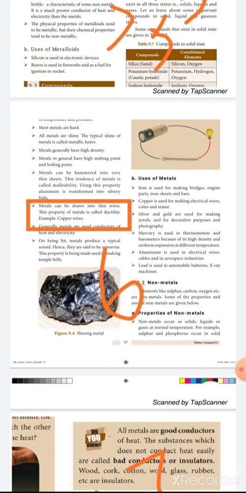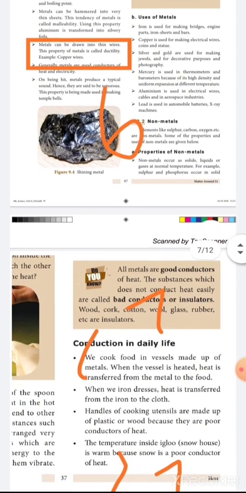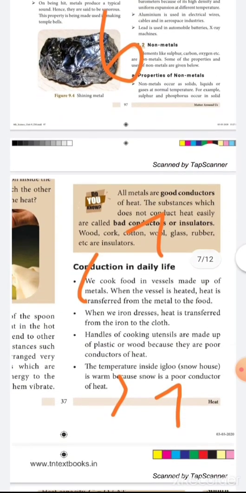These 6 questions are the chemistry, matter around us and changes around us. Have to study the 6 questions. The next come to physics. Then seventh question is, what are the applications of conduction in our daily life? Page number 37. Here 4 applications given. You have to write any 3.